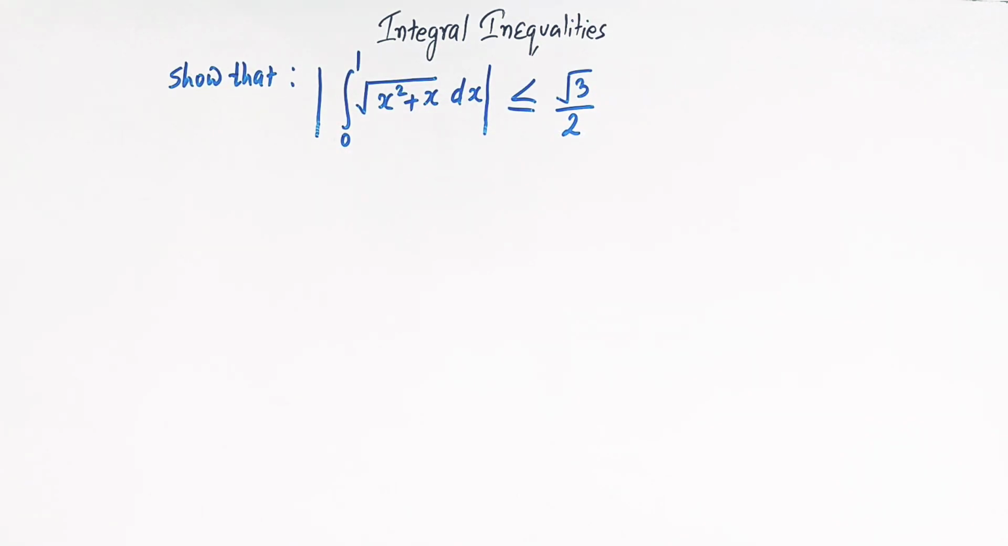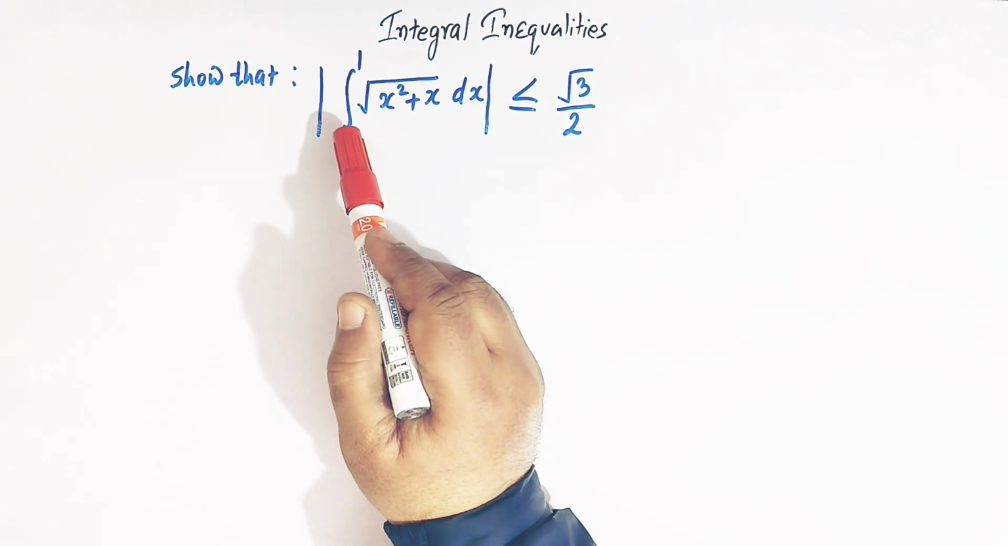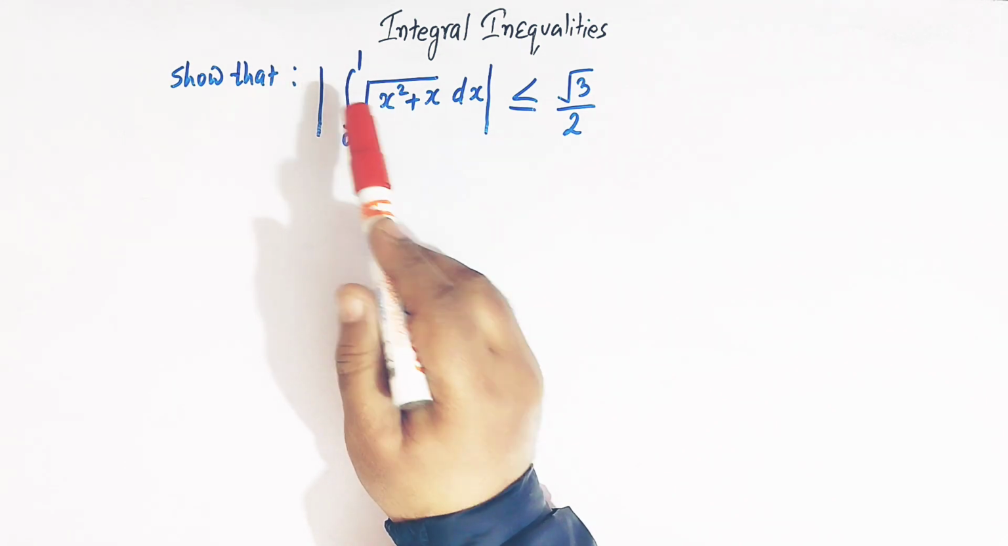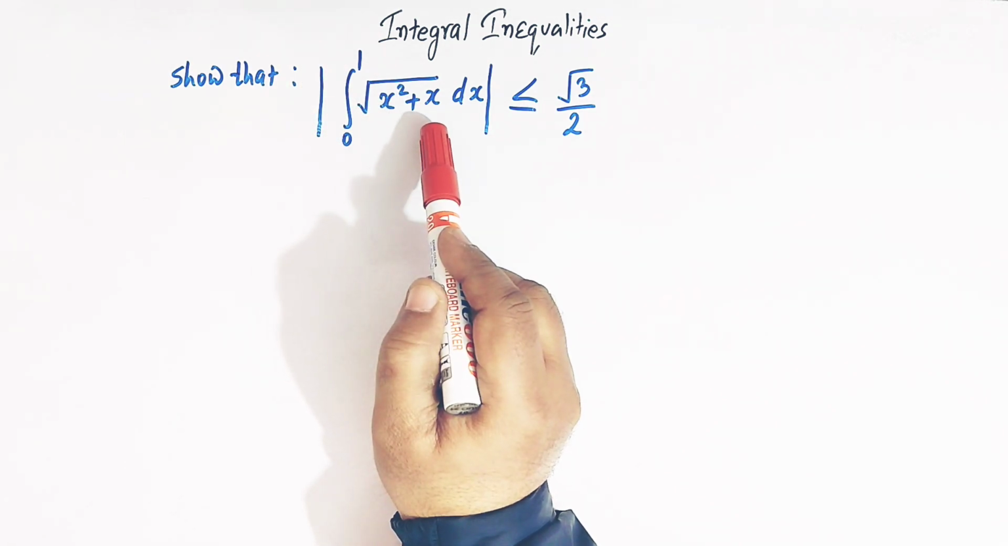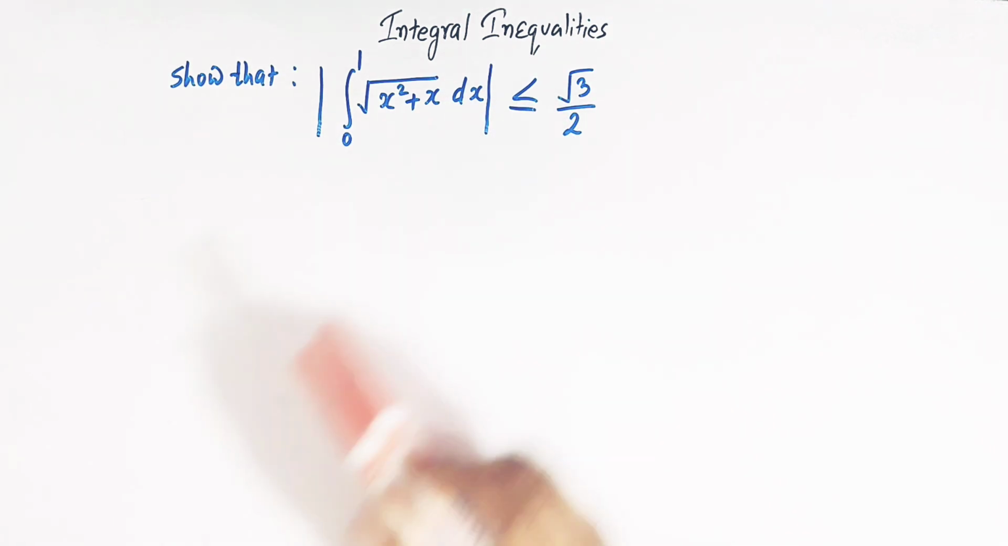Hello, viewers. In today's class, we are going to discuss yet another important and conceptual problem from integral inequalities. So, here once again, we have a very important problem from integral inequalities. Here we have to show that the absolute value of the integral from 0 to 1 of square root of x square plus x dx is less than or equal to square root of 3 over 2, right?